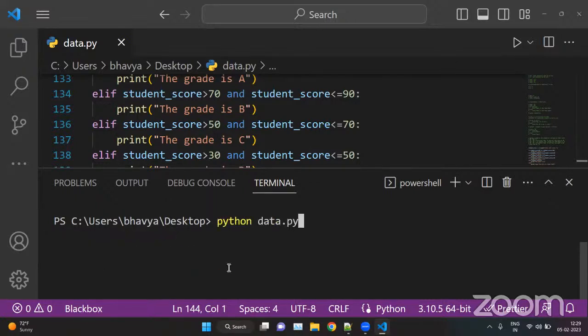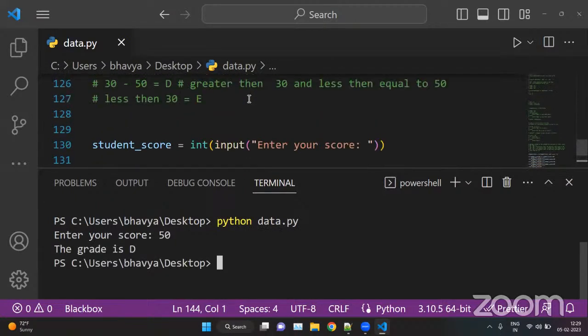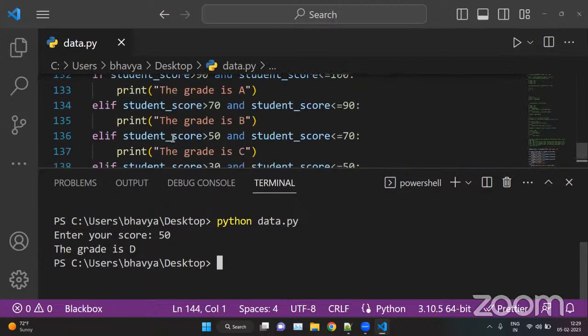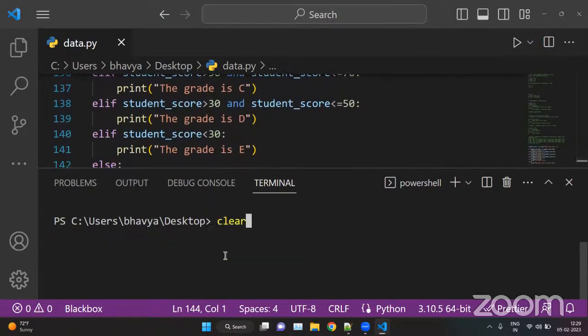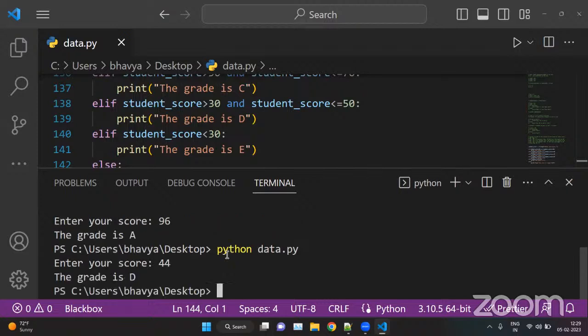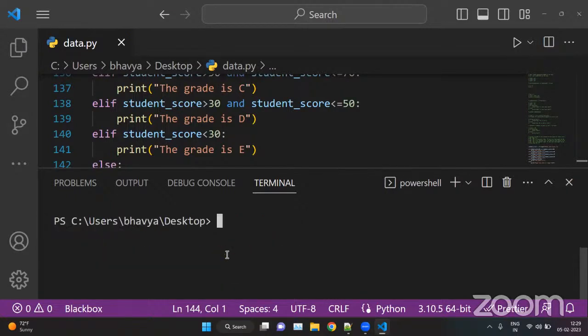Okay. Now let's say we can put 50. So that is D, because 50 to 30 is D. Okay. And here we can put, let's say, 96. Answer is A. Or we can put 44. Answer is D. Like this. Okay. So this is how we can use if else statements.